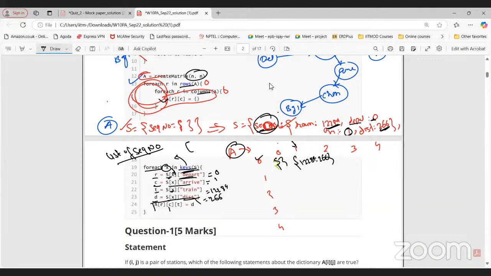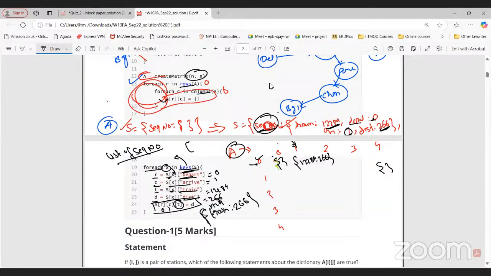Now what we are doing here is updating a dictionary A such that RC represents the row and column. So R is 0, C is 1. The 0th row and first column initially had an empty dictionary. Now we have to update it with this. Then what is T here? Train. And the value corresponding to that is D. So inside that empty dictionary, train will be the key and the corresponding value will be the distance, like this: 12289, distance 266. Are you getting my point? Yes, sir, clear.